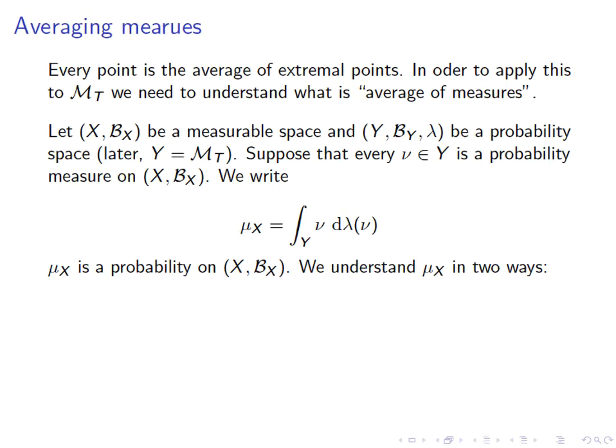And my goal in this particular slide is to make sense of this statement: mu sub x is a measure of x. What does that mean? Well, we need to see what the measure is. Given a measurable set E in B_x, a measurable set in X, we define mu sub x of E to be the integral over y, this is the blue integral here, of mu sub E d lambda y. So we are averaging numbers. Mu sub E is just the measure of E, so it's a number, and we're taking the average of mu sub E. The average is some sort of weighted average, and the weights are given by lambda.